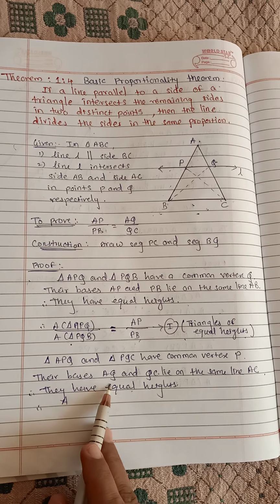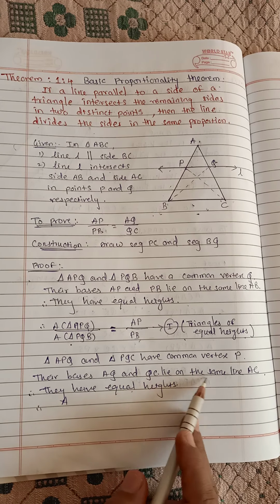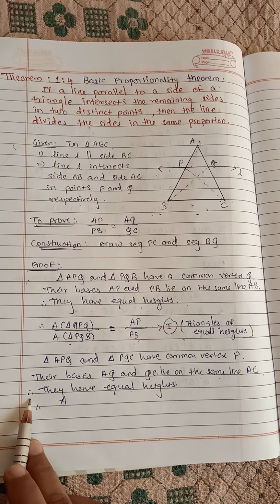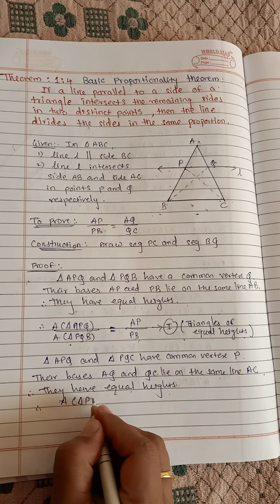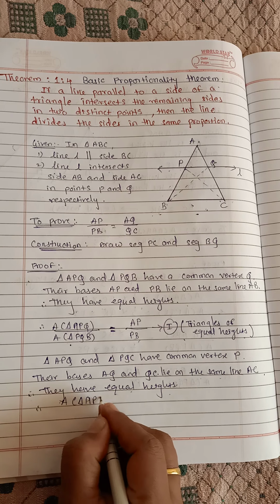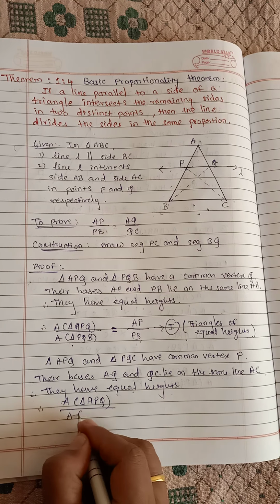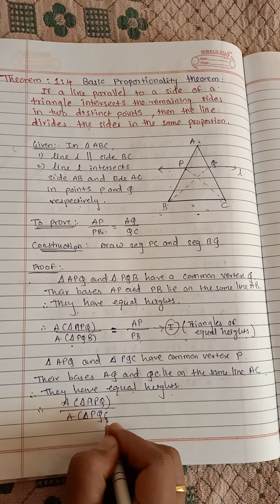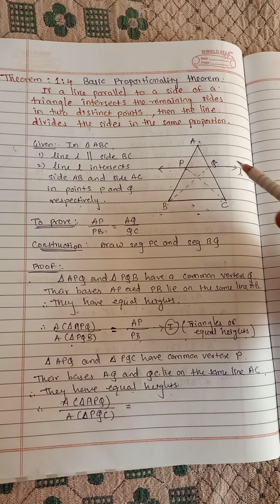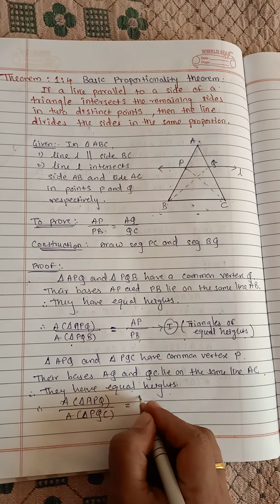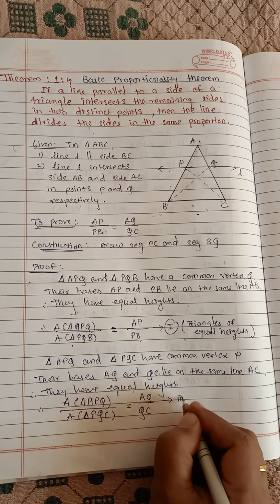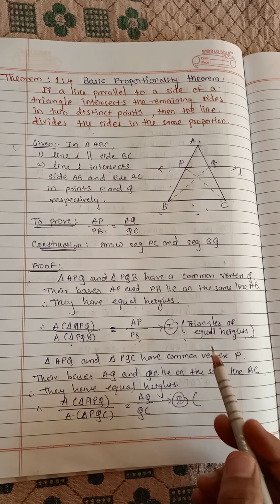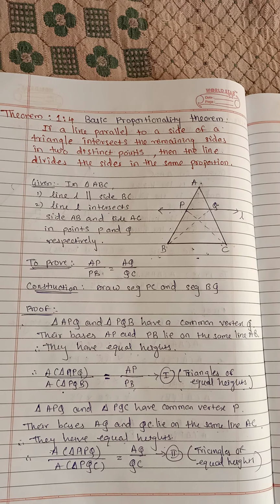The bases AQ and QC lie on the same line AC, therefore they have equal heights. Therefore area of triangle APQ upon area of triangle PQC is equal to the bases, AQ upon QC. This is the second equation, and the reason is triangles of equal heights.